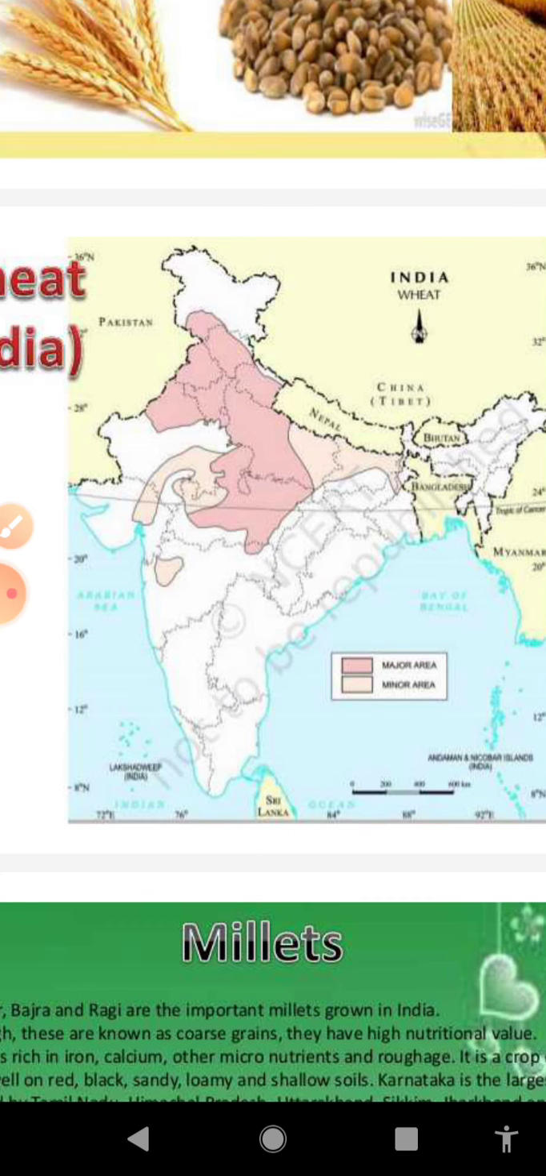With regard to the state of Uttar Pradesh, it has the largest area under wheat cultivation, whereas per hectare yield is highest in Punjab.